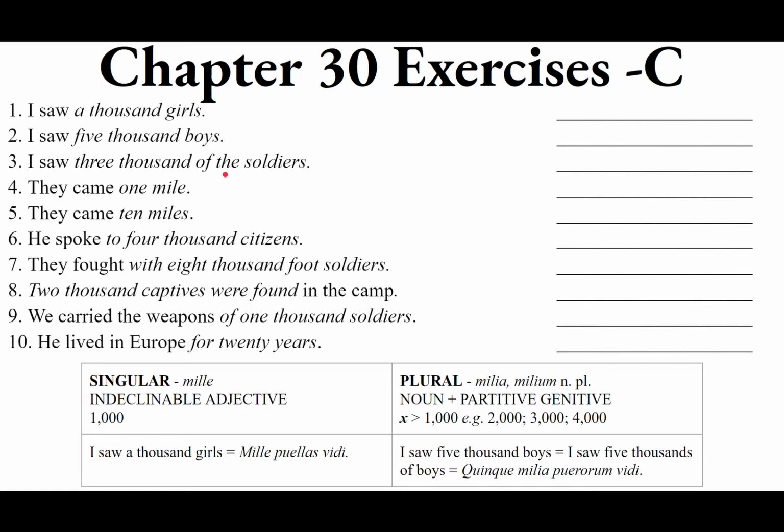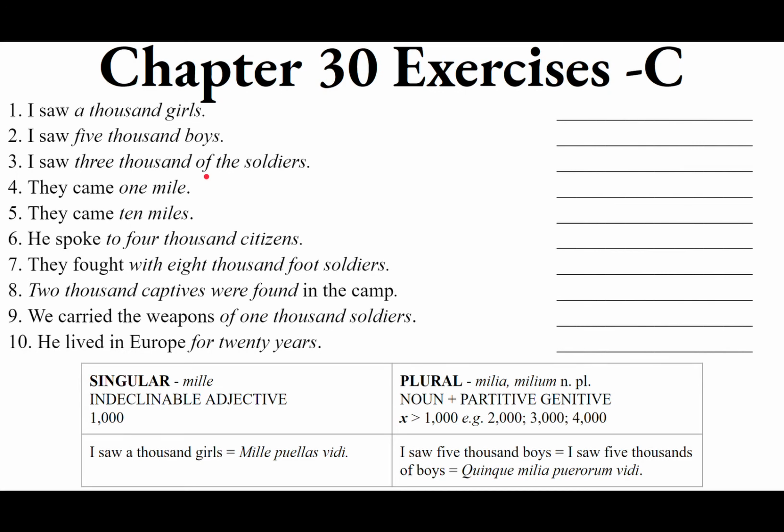The genitive plural of miles, militis, masculine, is militum. So you could say tria milia militum. I've also had students ask about ex or de plus the ablative to show the partitive idea. You could say tria milia de militibus, or tria milia ex militibus. But once again, the partitive genitive tends to be the more popular one here.